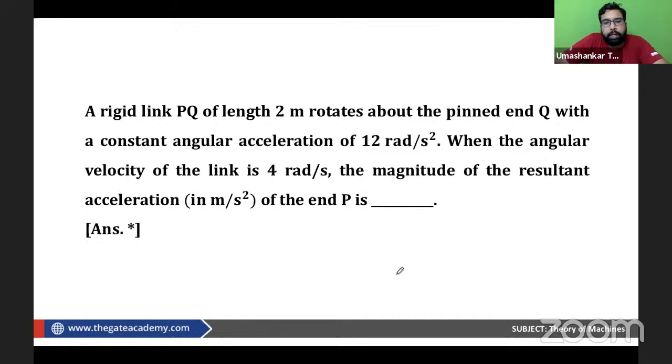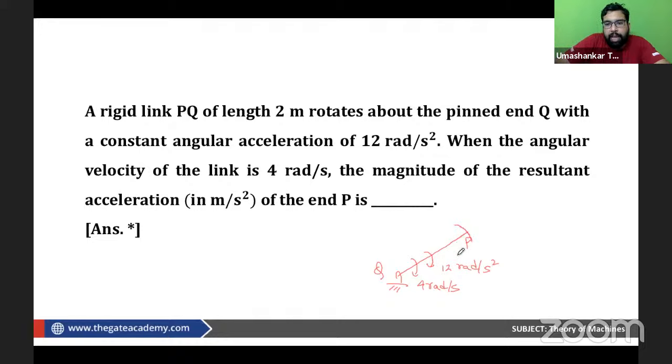So we have a rigid link PQ of length 2 meter and it rotates about the pin end Q. So this is the pin end and this is P, with constant angular acceleration of 12 radian per second square. Let's assume the direction of the angular acceleration is in this direction. When the angular velocity of the link is 4 radian per second, let's suppose the direction of omega is also in the same direction, find the magnitude of the resultant acceleration at the end P.